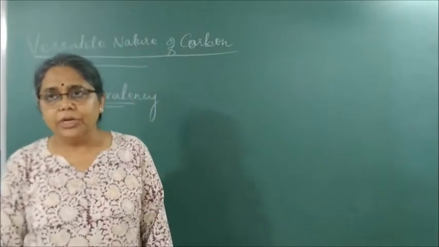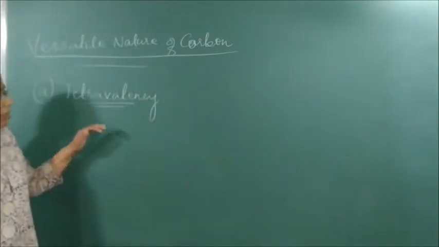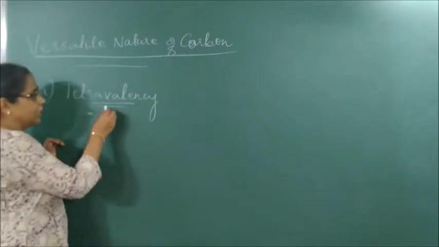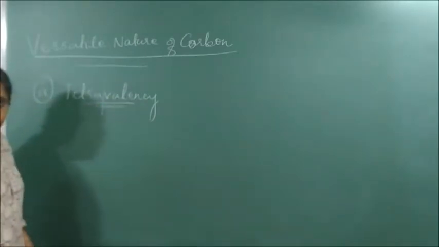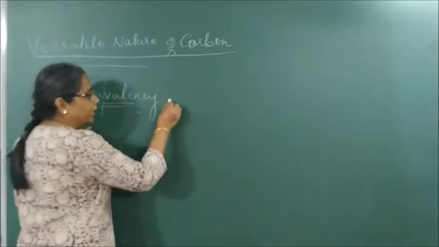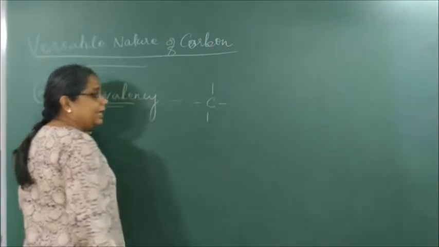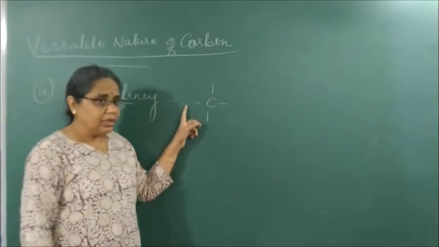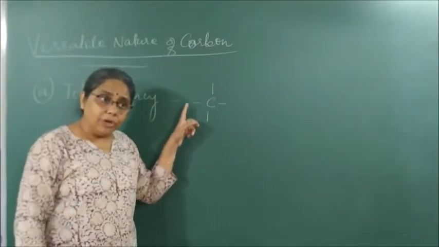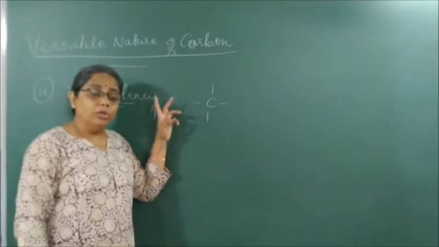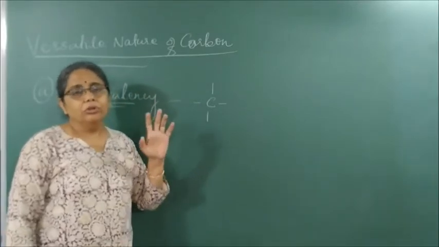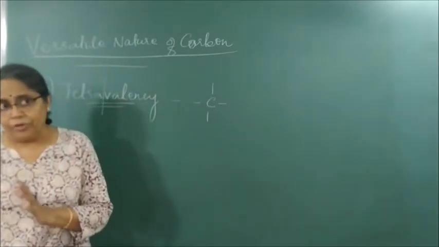Now what does the word tetravalency mean? The word tetravalency is derived from the words tetra and valency. That means the valency of carbon is 4. So it can link to 4 other carbon atoms or 4 other hydrogen atoms or 2 oxygen atoms to give rise to a large number of compounds.